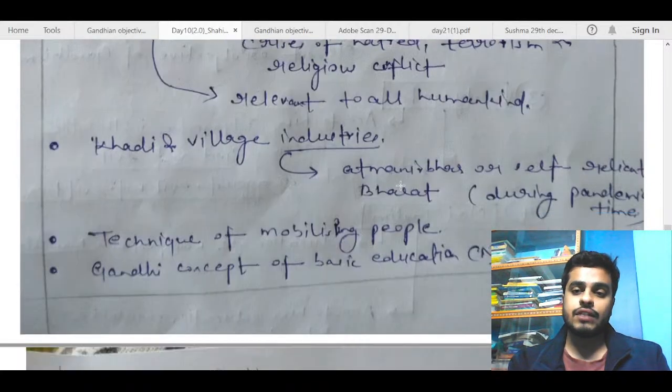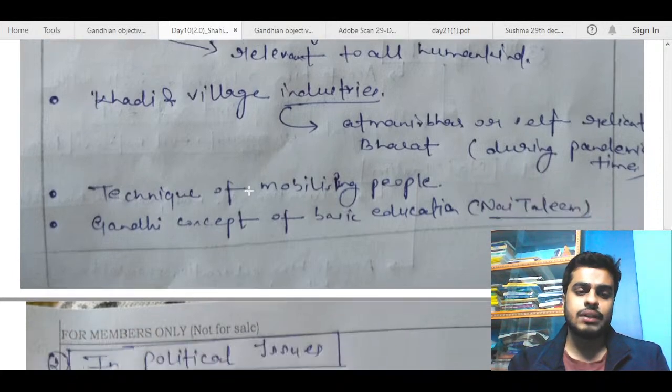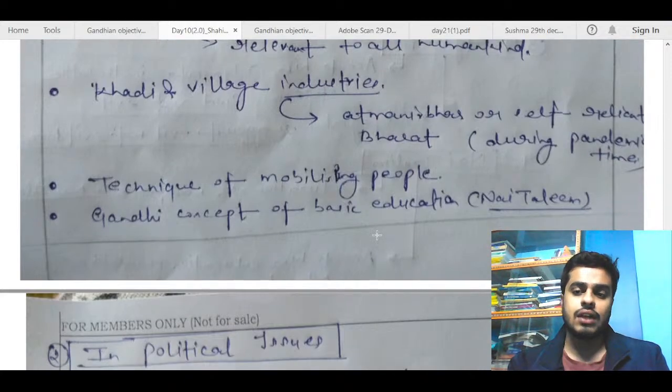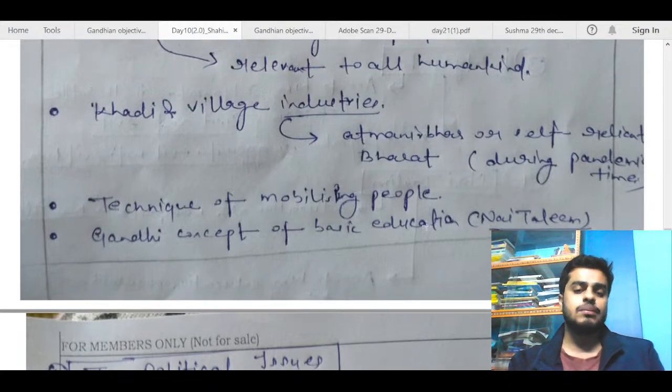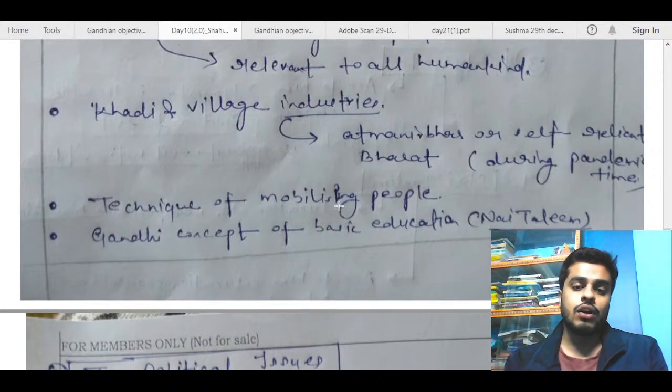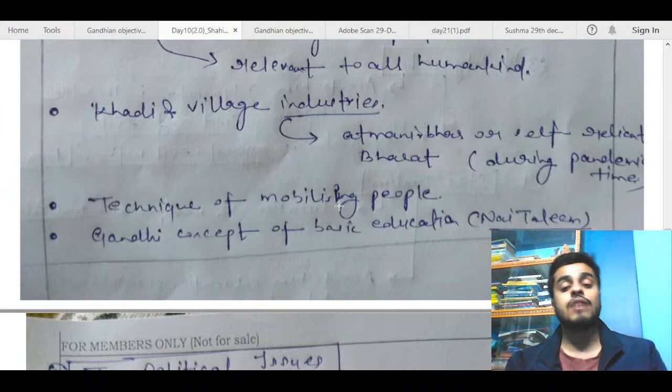Khadi and village industries are fine here. Try to talk about more recent points. Okay, Atmanirbhar or self-reliant Bharat is fine. Talk about Make in India and all of those things. You can mention cottage industries. Technique of mobilizing people, Gandhian concept of basic education, Nai Talim. So here again you can talk about the new education policy, but I will say go for more important ones, like give some government schemes here to show the progress.